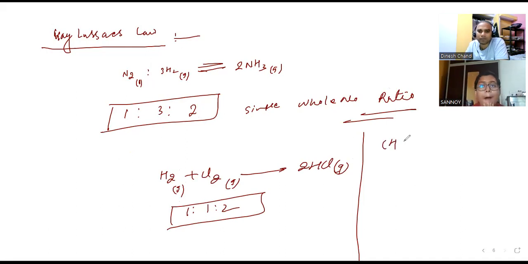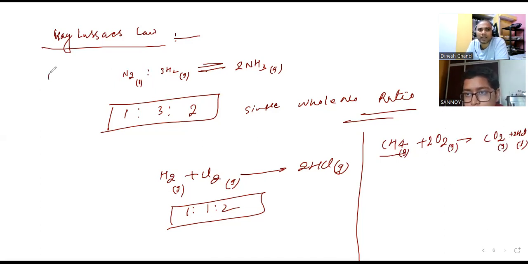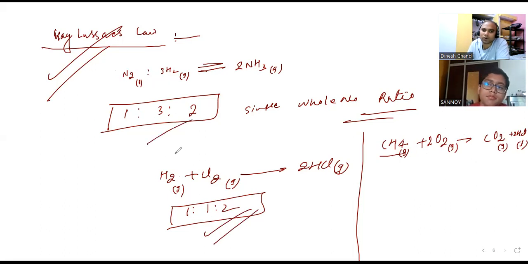Suppose I have CH4 gas and I take O2 gas. It gives CO2 and 2 water also, but we are not bothering about the water because it is a liquid. Whatever liquids are there we have to skip. So we take only the gaseous part. Gay-Lussac's law is for combining gaseous volumes. I am combining in terms of moles. You can combine in terms of volume also, but you will get the simple whole number ratio.